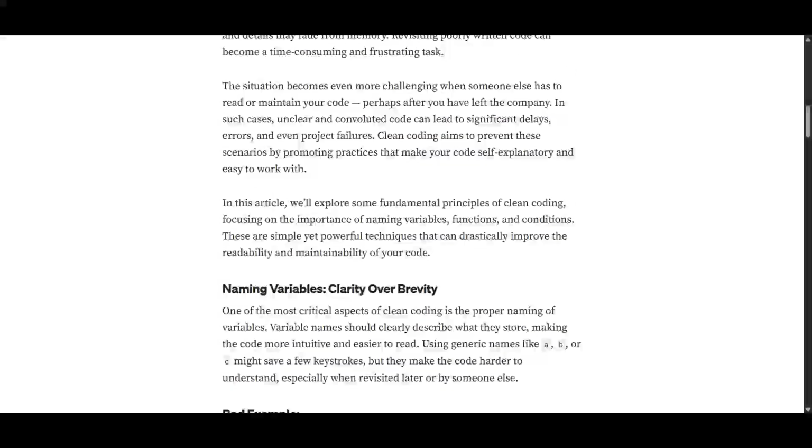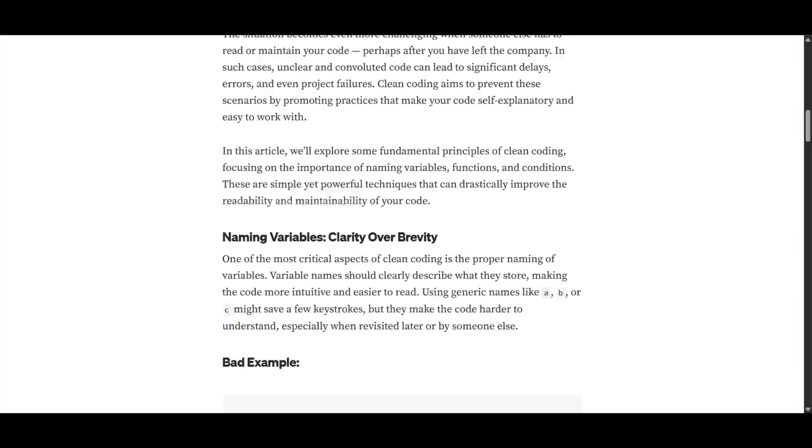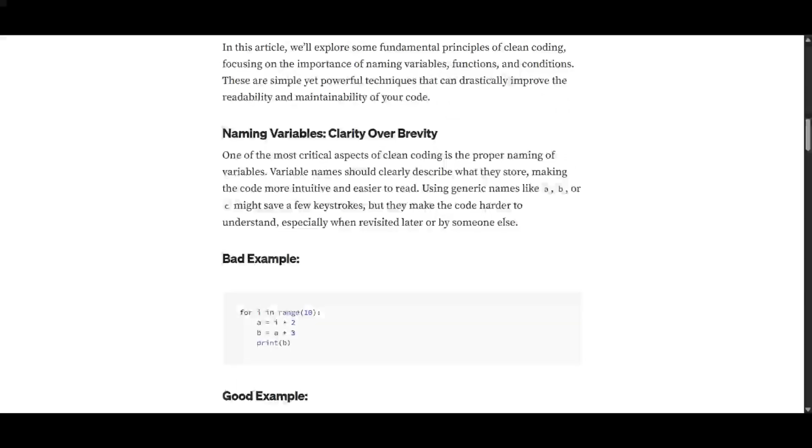There are a lot of topics related to clean coding, for example, naming the variables, naming the functions, avoiding duplications, I don't know, a lot of stuff like object-oriented programming. We're going to mention a couple of them here, just to understand the basics of clean coding and how we should actually apply this stuff in our code. The first one is clarity over brevity.